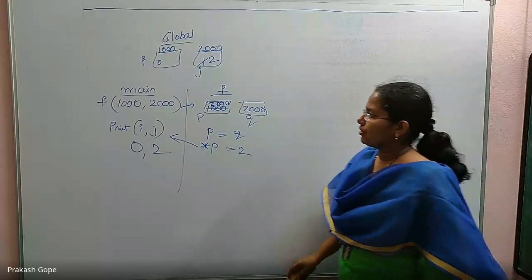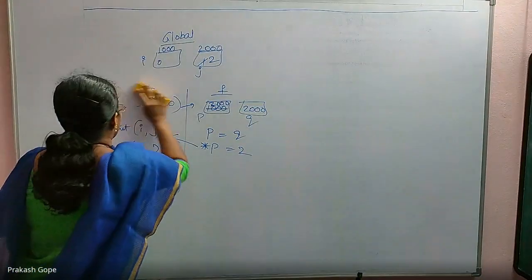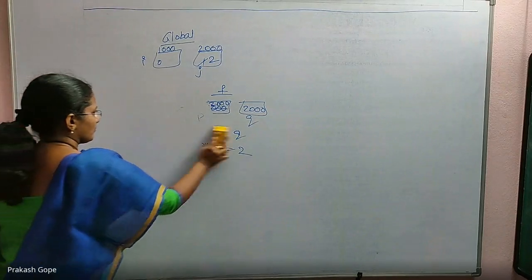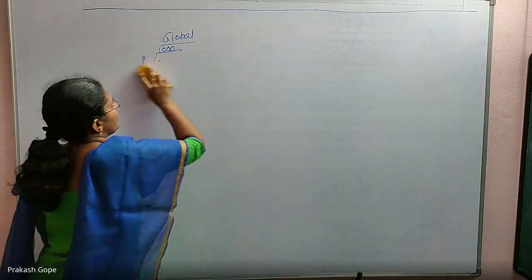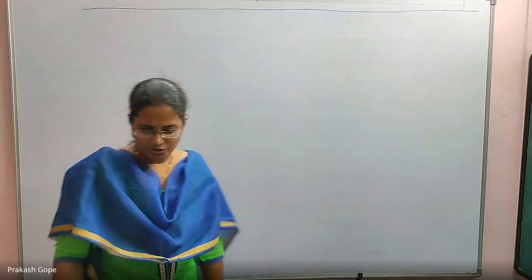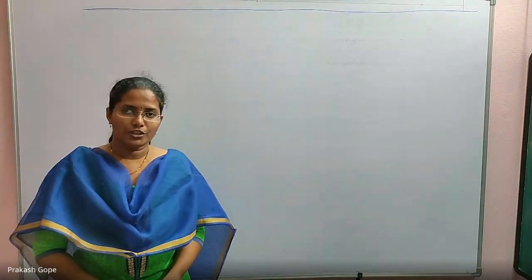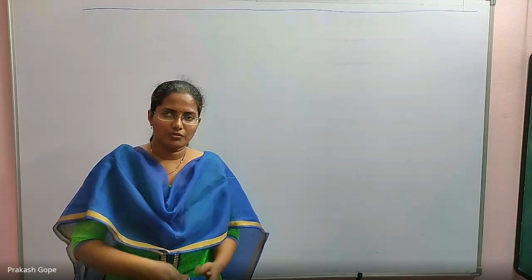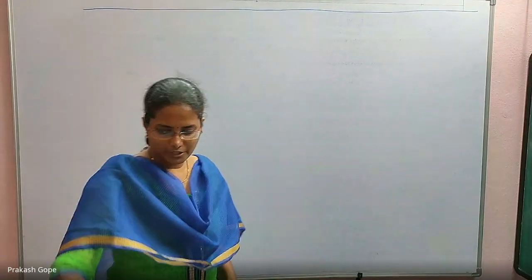Please try to solve as homework at least the next 10 questions. We will discuss them in the next class. If we complete this, we are done with C almost. Just structures, it will not take more than half an hour. So with that, we will be done with the first subject, C programming. Then we have data structures and algorithms also. We will meet in the next class.